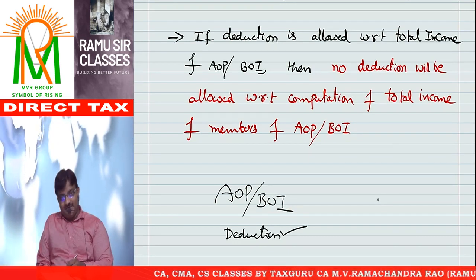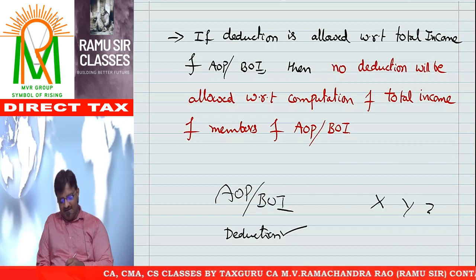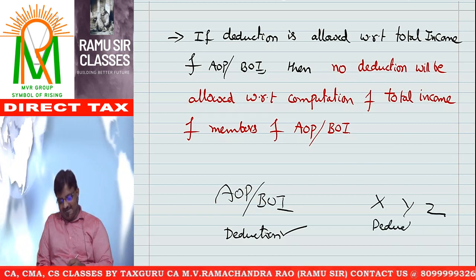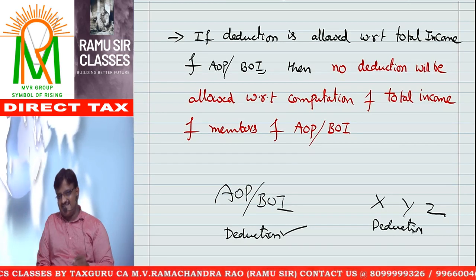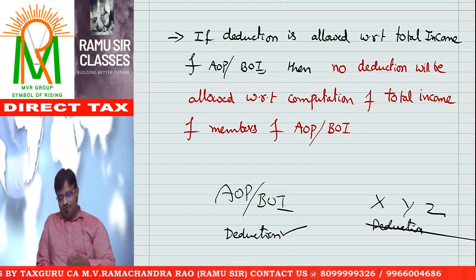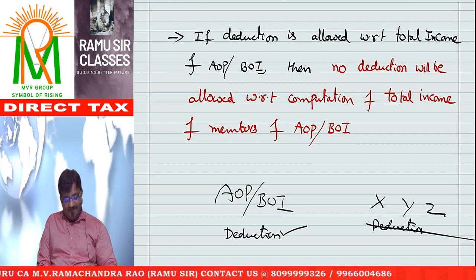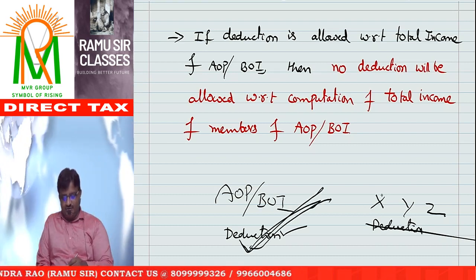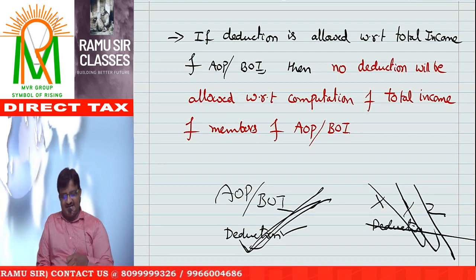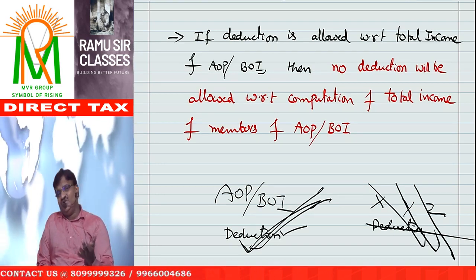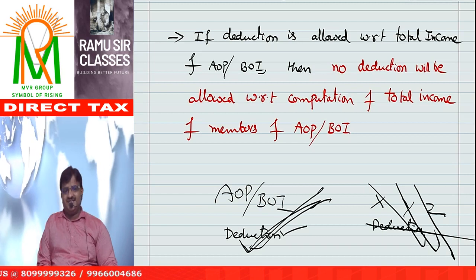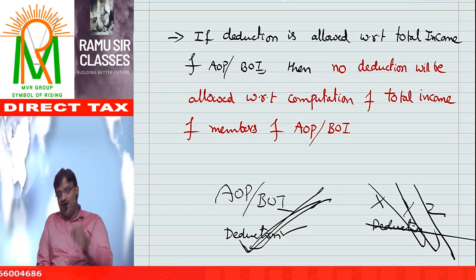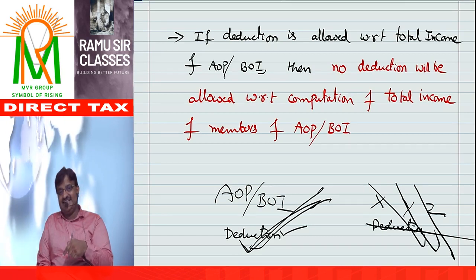Now their members, Mr. X, Mr. Y, Mr. Z, also want to claim the same deduction with respect to the same expenditure or same income. Answer: no way. If your AOP or BOI claimed the deduction with respect to the same expenditure, members cannot claim the deduction. I told you, there is no question of double deduction. Whenever the AOP or BOI has taken the deduction, how can the assessee take the same deduction?